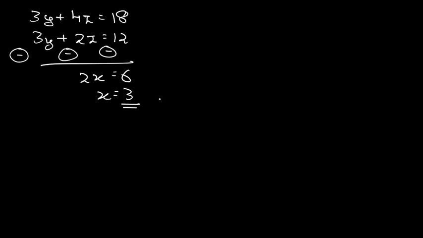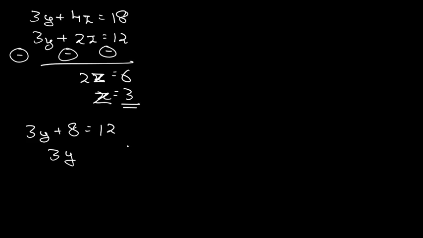Sorry, not of x, this is z. Just corrected. We got the value of z as 3. Now what we can do is substitute this value of z in any of these equations. So let us substitute.